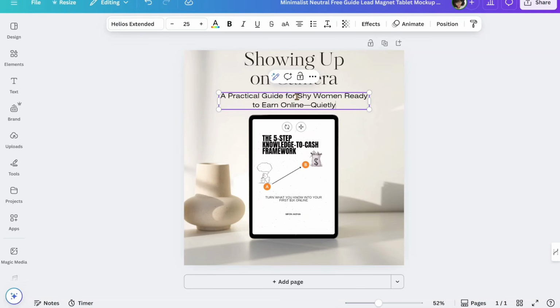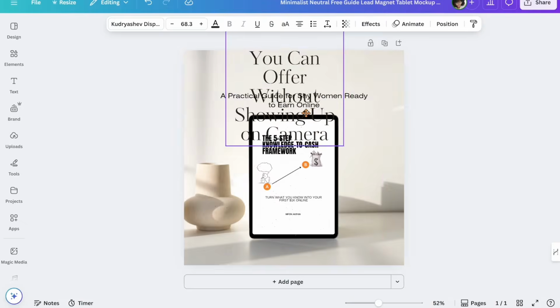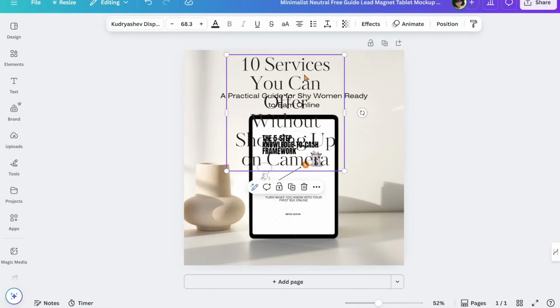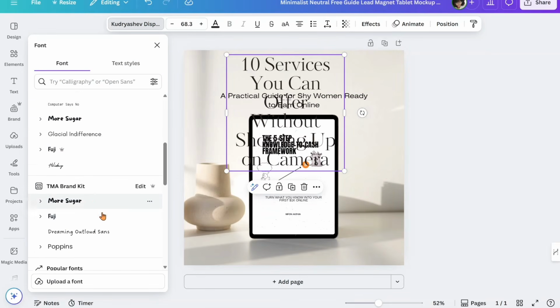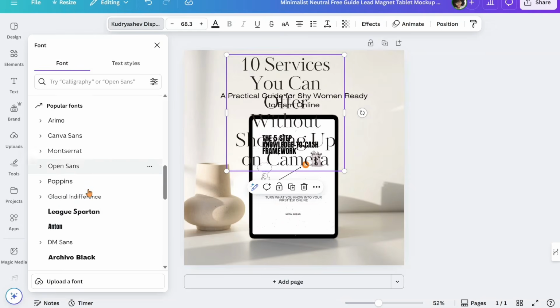So I'm going to give you a trick now, a ChatGPT trick. You see this long dash? Everybody knows it from ChatGPT. So I'm going to remove it quickly as well. And then I want to play around with this title. I don't like this font, so I'm going to change it. I'm going to use a free font.